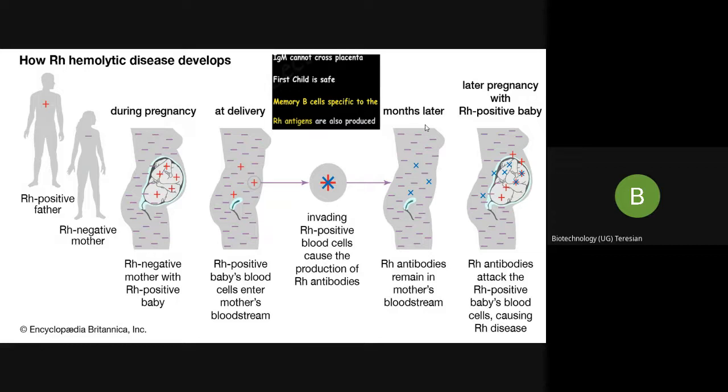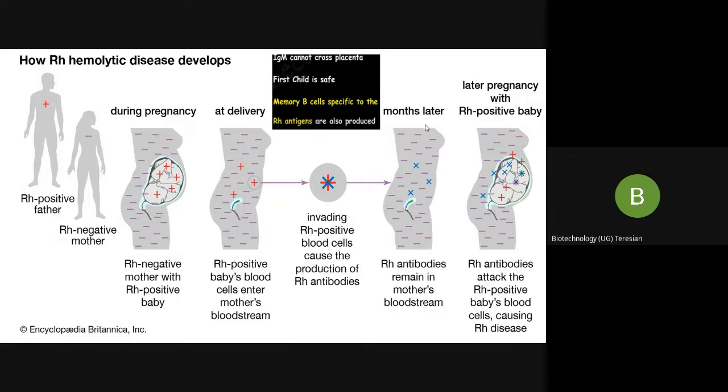So during the second pregnancy, suppose the mother is again carrying an Rh positive fetus. Now the problem occurs. Again some amount of the fetal Rh positive antigen enters through the microscopic holes of the placenta.